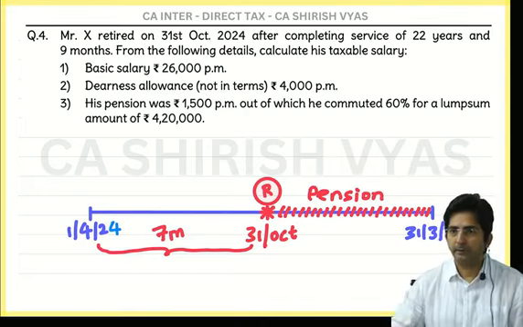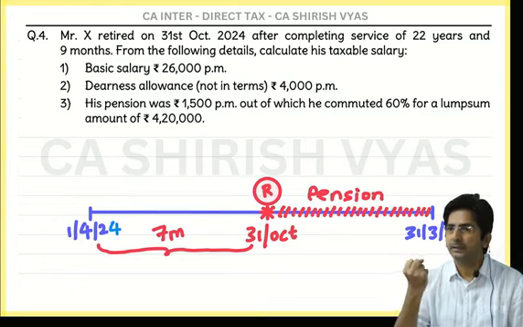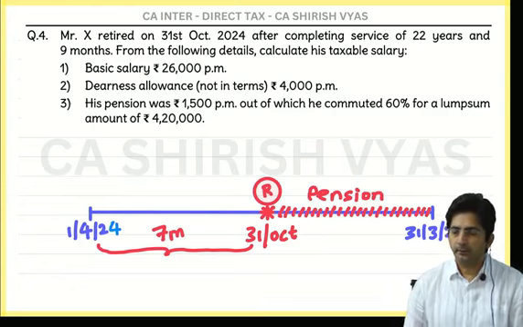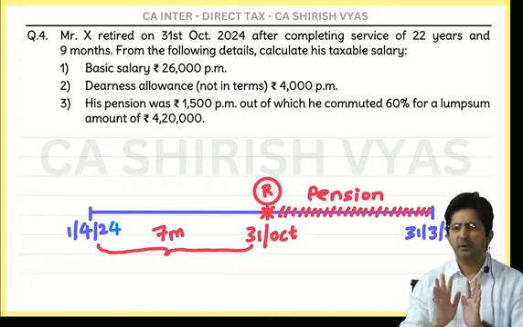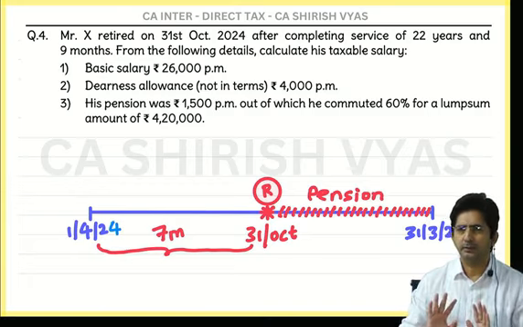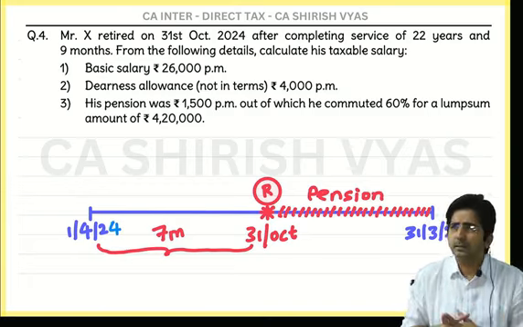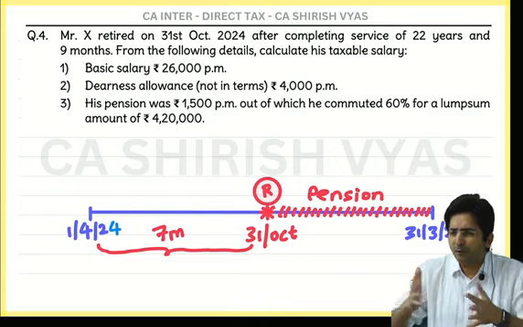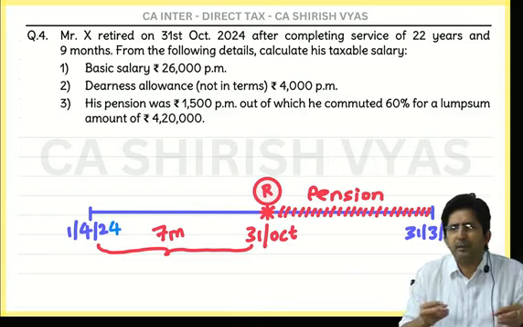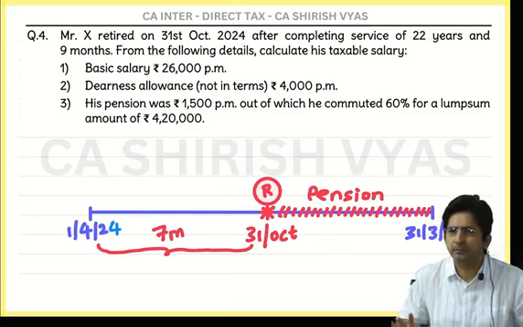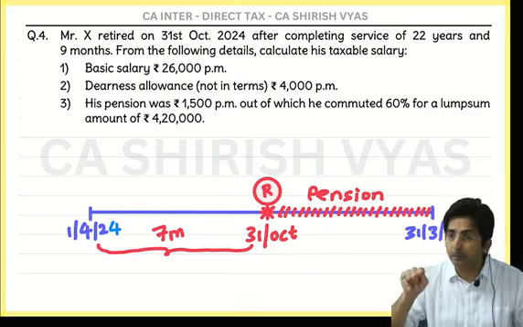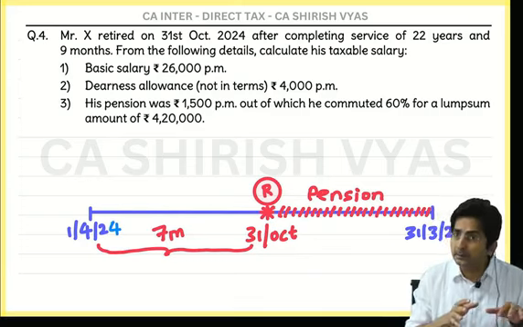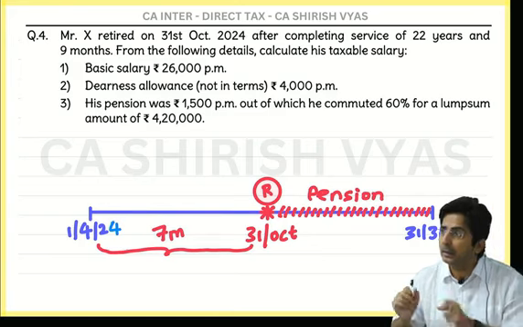Okay, now tell me, look here. What are the two methods of receiving the pension? Some people say, no, I want monthly basis only. So it is uncommuted. And some people say, no, I don't want monthly, it's so boring. Every month small amount. Give me lump sum. But there are some people who want partly monthly, partly lump sum.